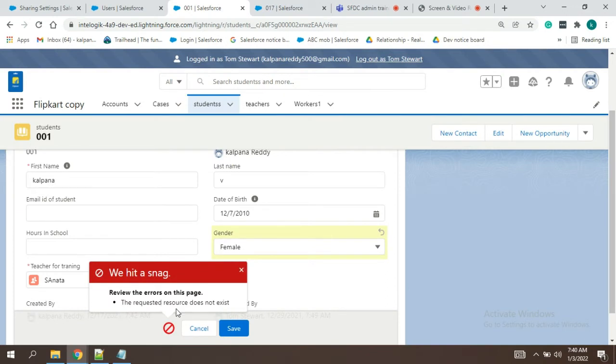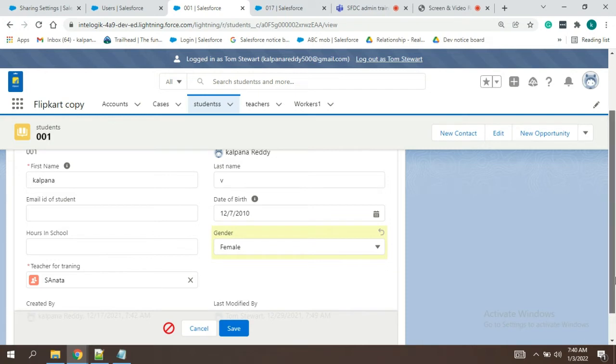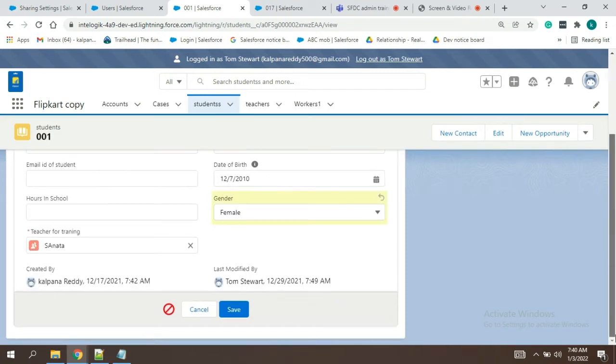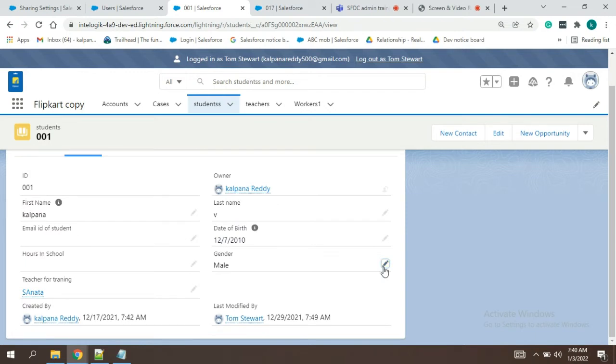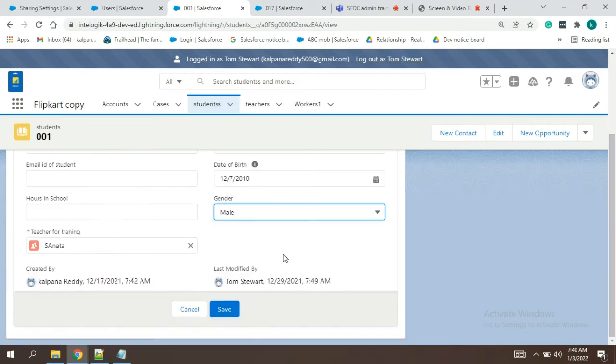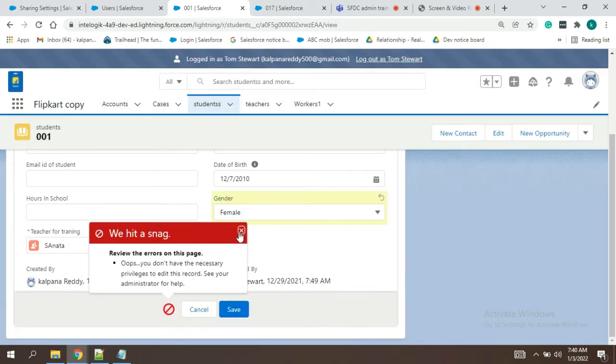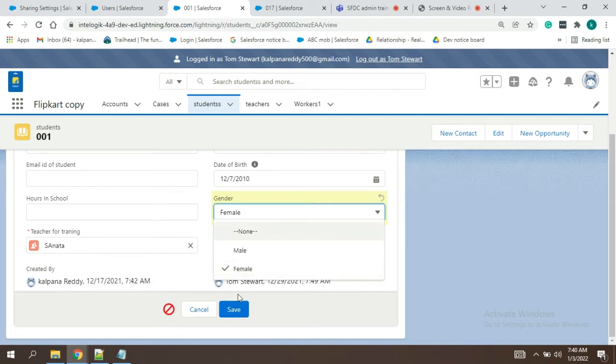See here, errors on this page. Okay, let me see if any errors. So that was the expectation. See once again. So based on this only we are sharing the records. If you are changing that thing only, it is not taking.